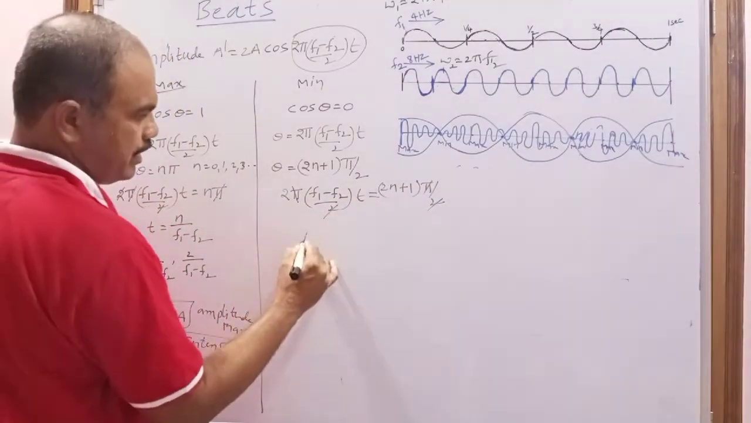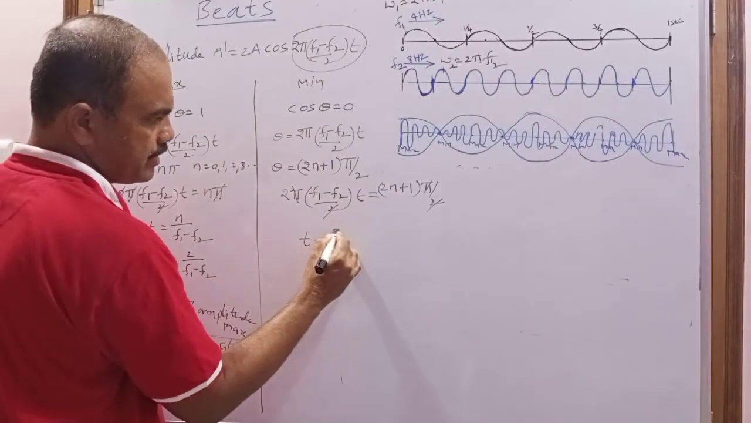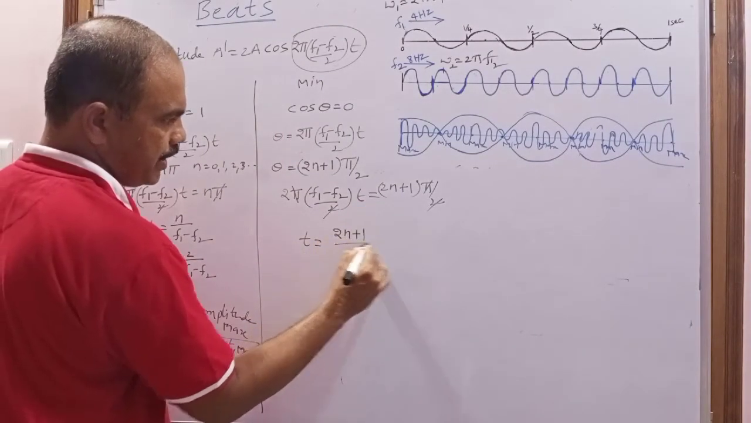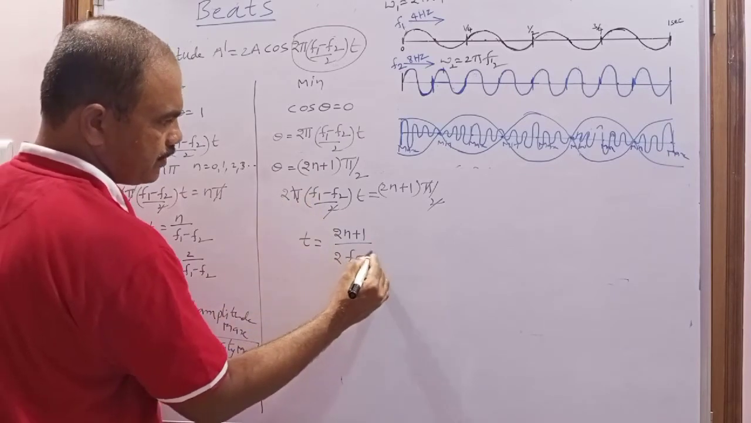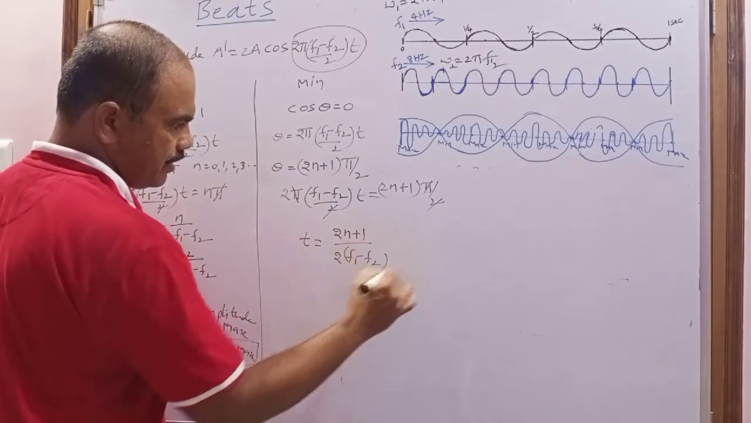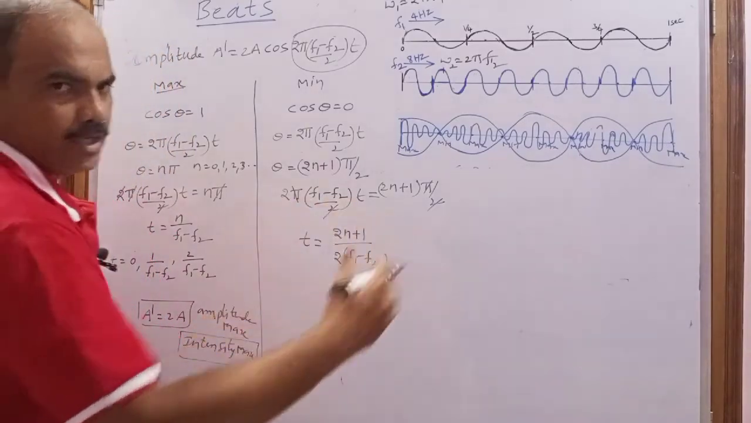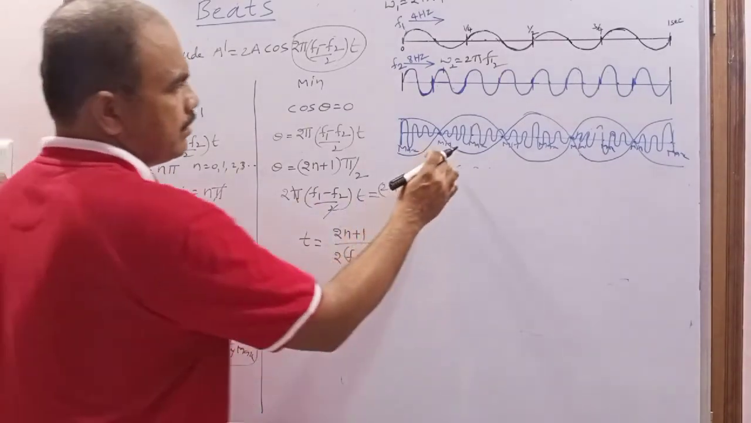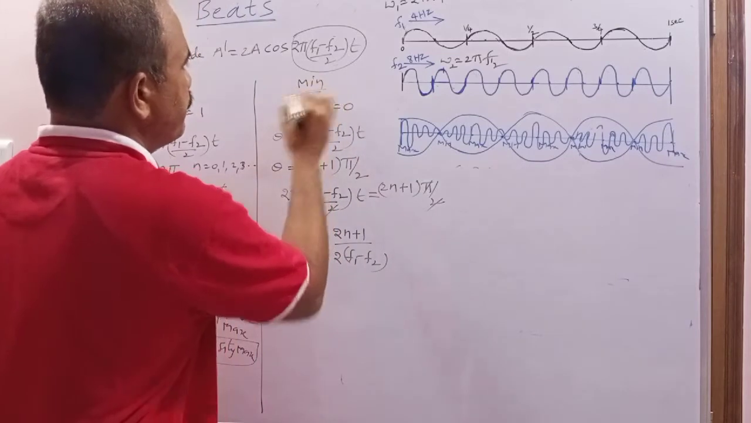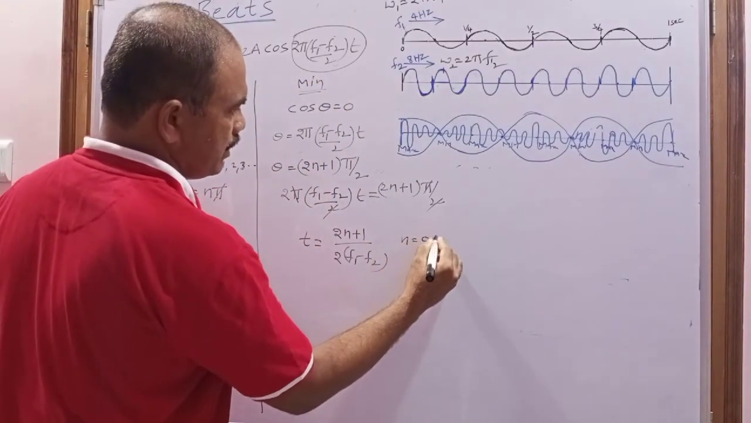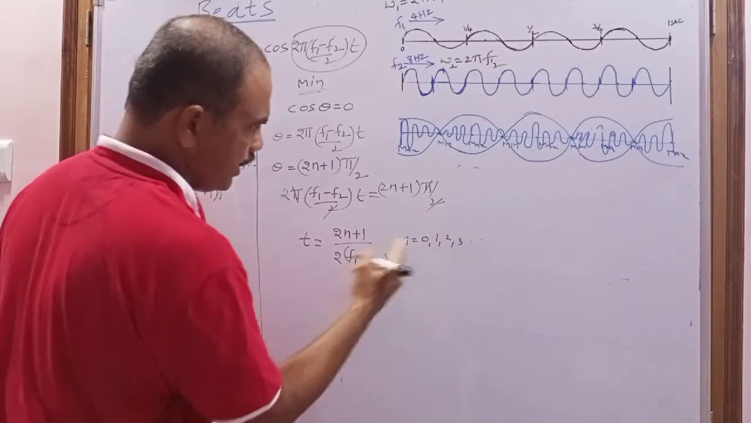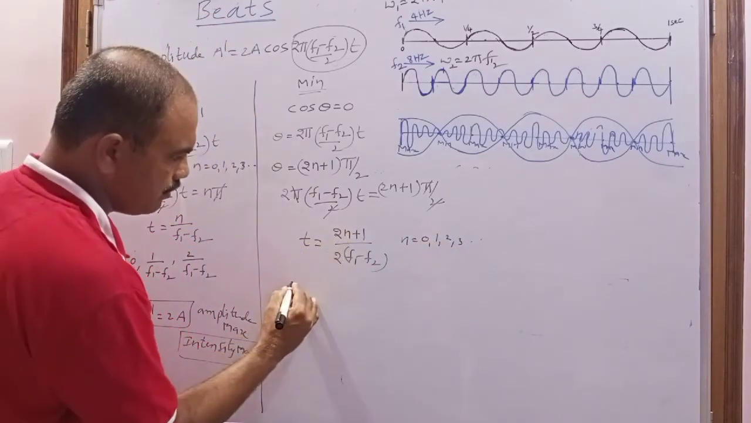What is the formula for t? t equal to (2n plus 1) by 2 of (f1 minus f2). So this is the time after which the intensity of the sound becomes minimum. Now take n equal to 0, 1, 2, 3 and so on. When I put n equal to 0, what is the time?